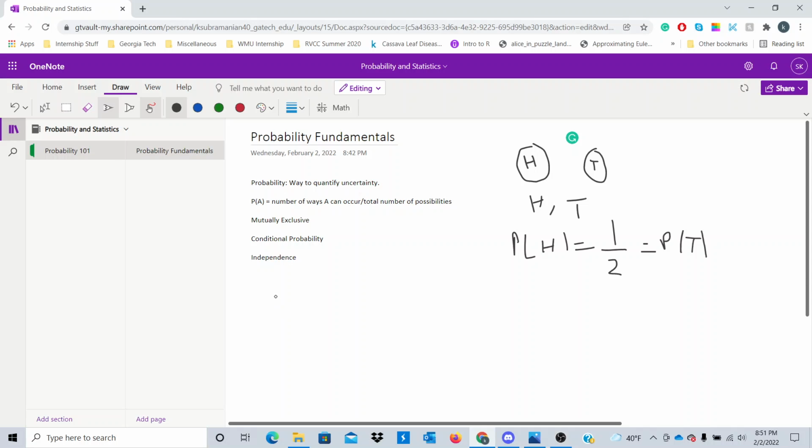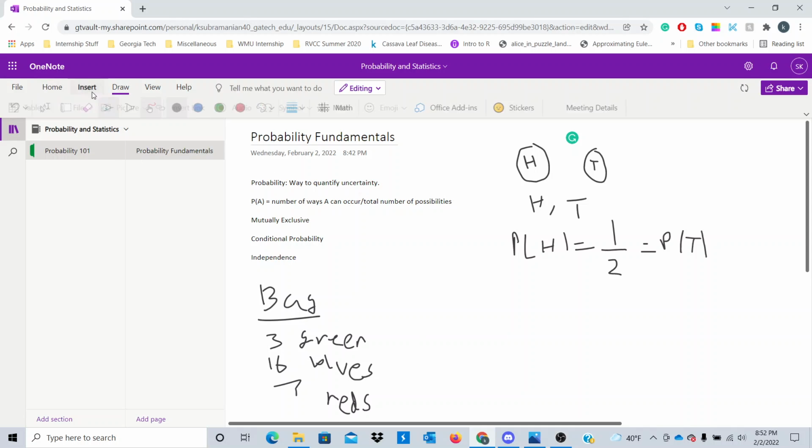I guess we can do a quick example to make sure we're all on the same page. So let's suppose we have a bag of marbles. And the bag is going to have 3 greens, 16 blues, and 7 reds. So what I want to know is the following. I'd like to know what is the probability of getting a green, the probability of getting a blue, and the probability of getting a red on one draw from this bag.